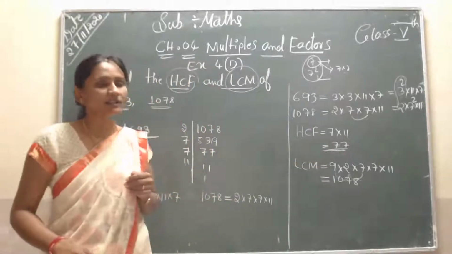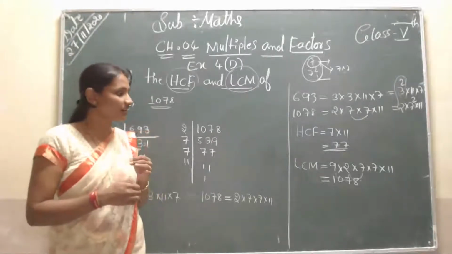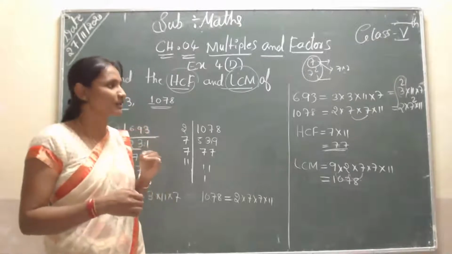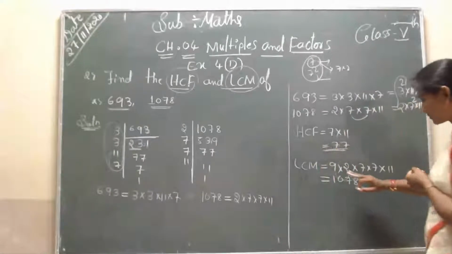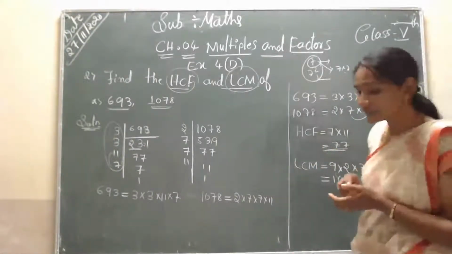Now the LCM. LCM means the least common multiple. The least common multiple means you have to take everything in the first row and second row: 9 into 2 into 7 into 11. So this is the LCM, students.